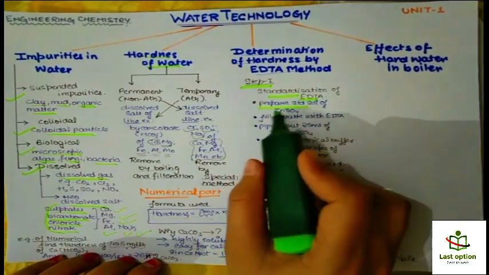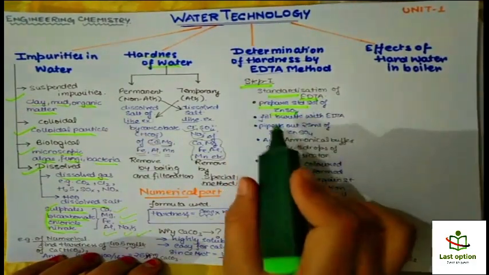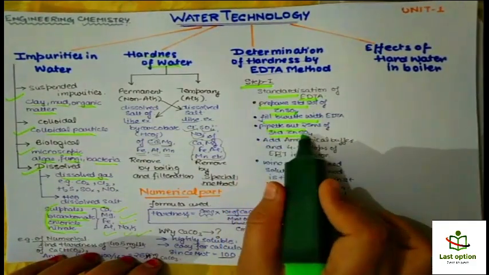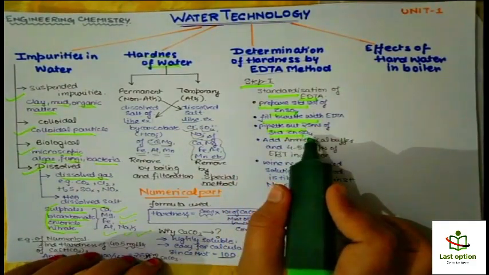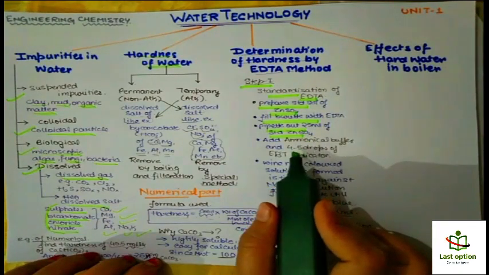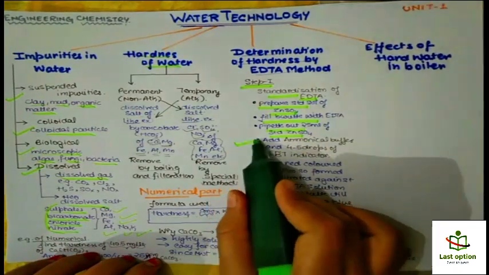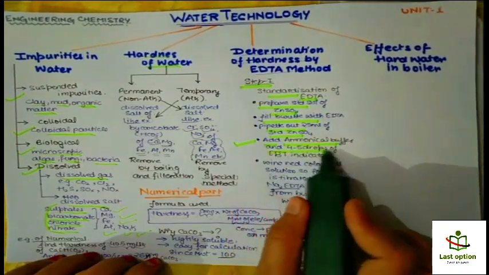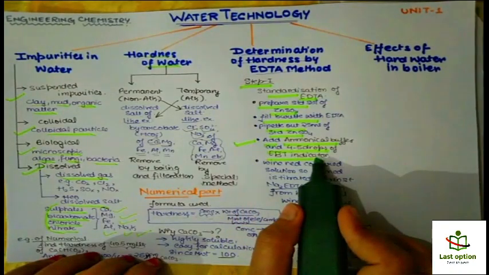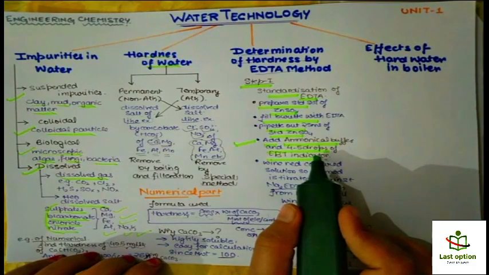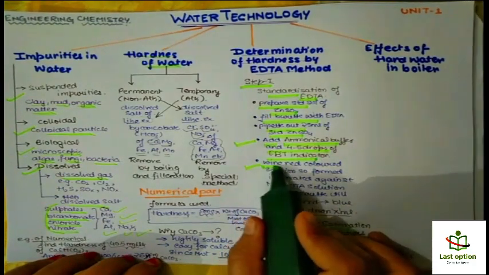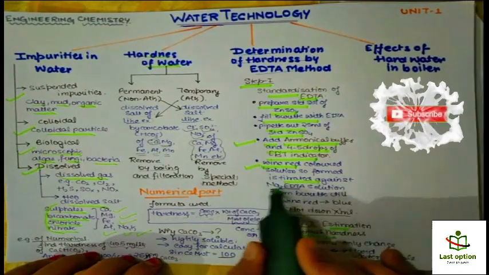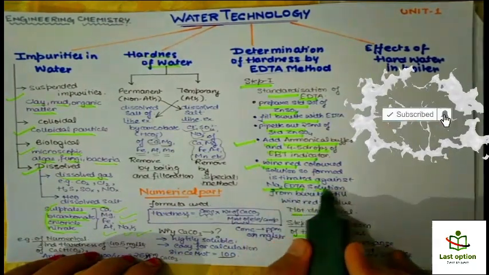First of all, prepare the standard solution of ZnSO4. Then fill the burette with the EDTA. Pipette out 25 ml of standard ZnSO4 solution in a conical flask. And the important thing that is asked is to add ammonia buffer and 4-5 drops of EBT indicator, and it is to maintain the pH. After this you will get wine red color, and this is titrated against Na2-EDTA solution.